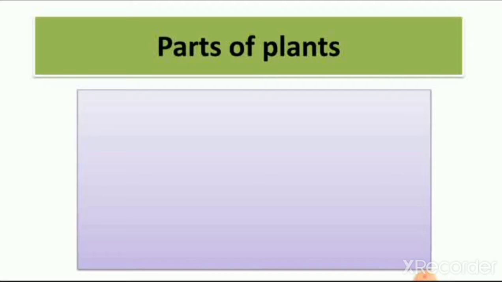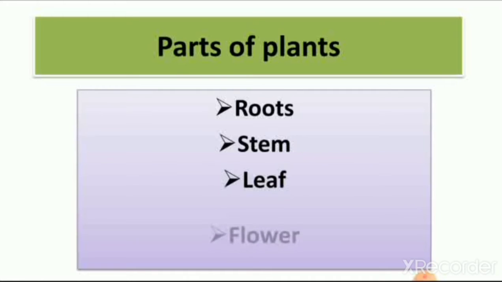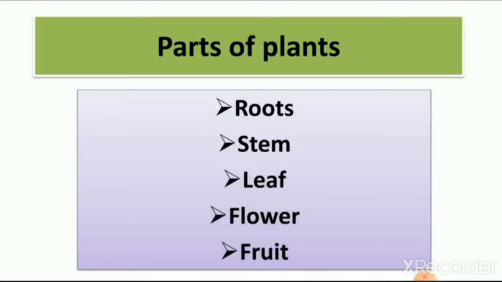Now you can see here parts of the plant. First we revise it. Parts of the plant. Roots. How many parts of the plant are there? There are 5 parts of the plant: roots, stem, leaf, flower and fruit. So it is our lesson number 3, the world of plants. In this lesson we learn about parts of the plant and types of plants.